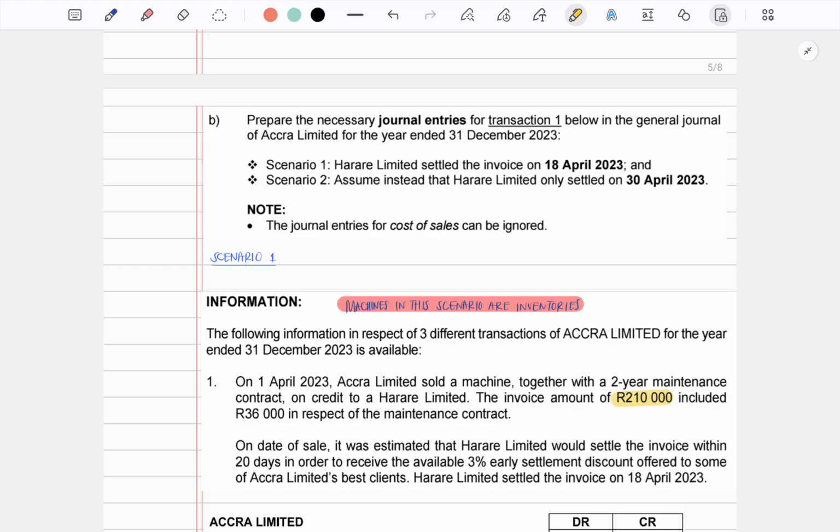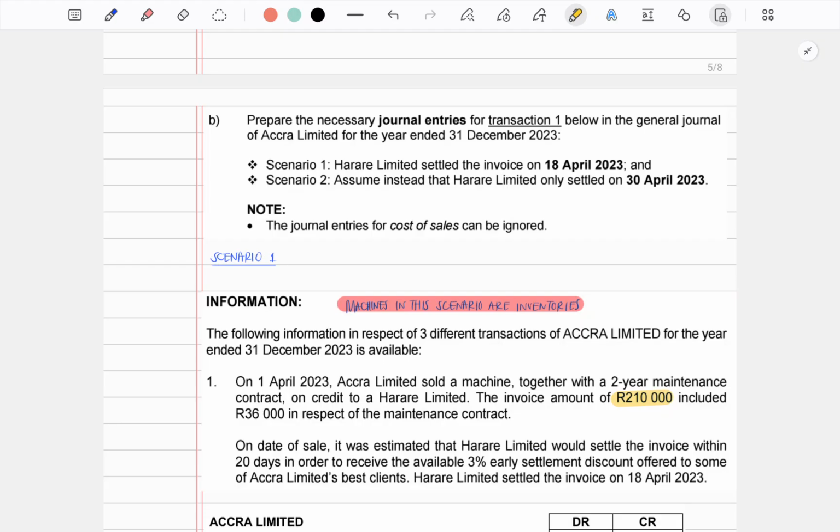Scenario 1 assumes that Accra Limited has settled the account within the 20 days, where they will qualify for the early settlement discount. Scenario 2 assumes that instead, Harare Limited only settled the account after the 20 days, where no settlement discount will be allowed. Also note that the journal entries for cost of sales can be ignored.